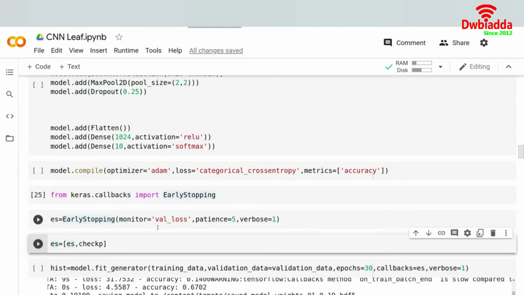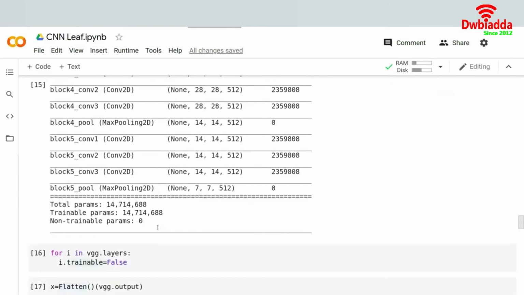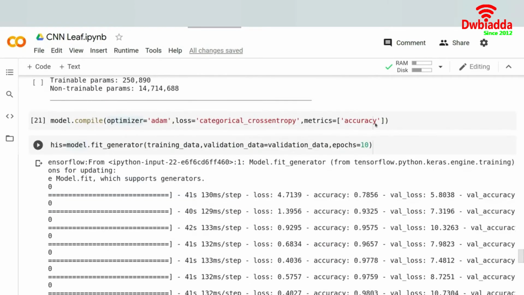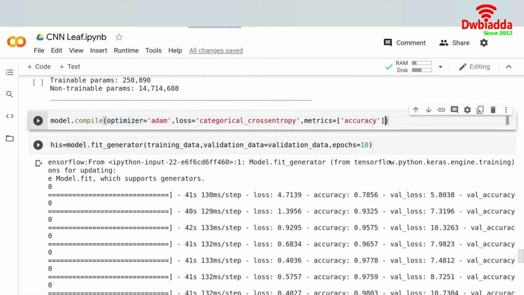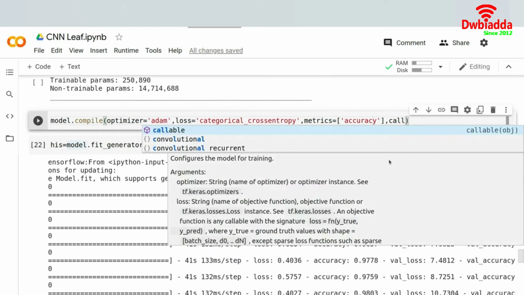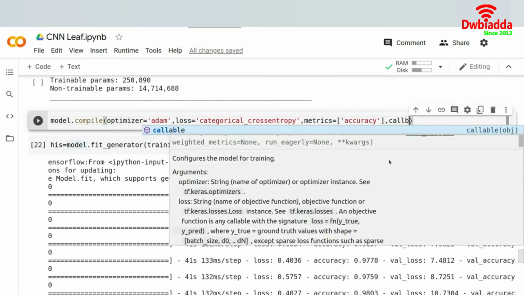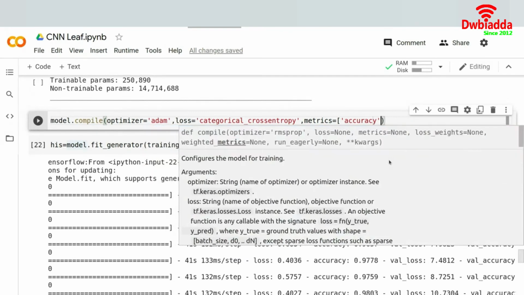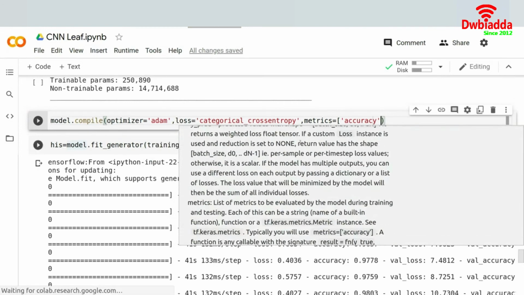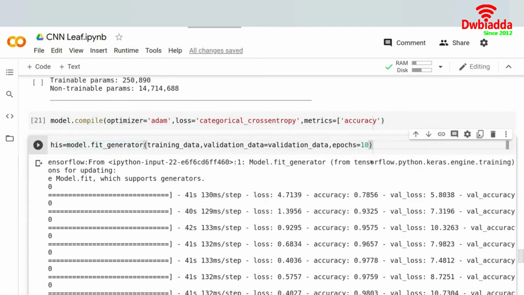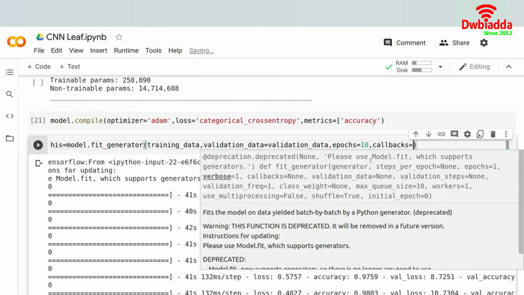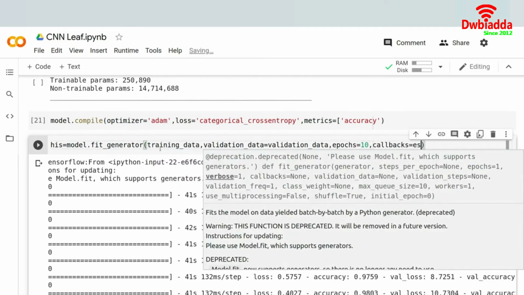And then over here, I will add callbacks equals to es, something like this, right?